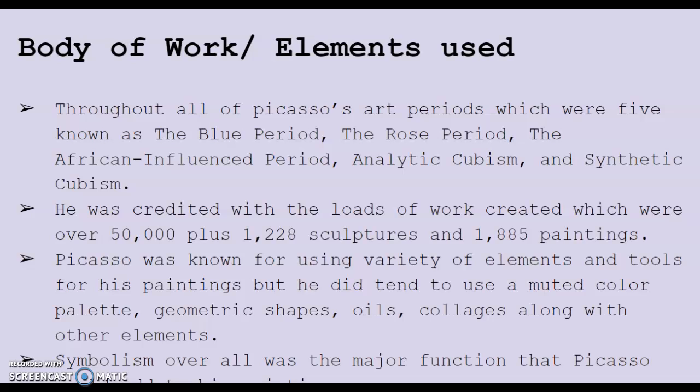That included 1,228 sculptures and 1,885 paintings. Picasso was known for using a variety of elements and tools for his paintings, but he did tend to use a muted color palette, geometric shapes, oils, collages, along with other elements. Symbolism overall was the major function that Picasso would add to his paintings.